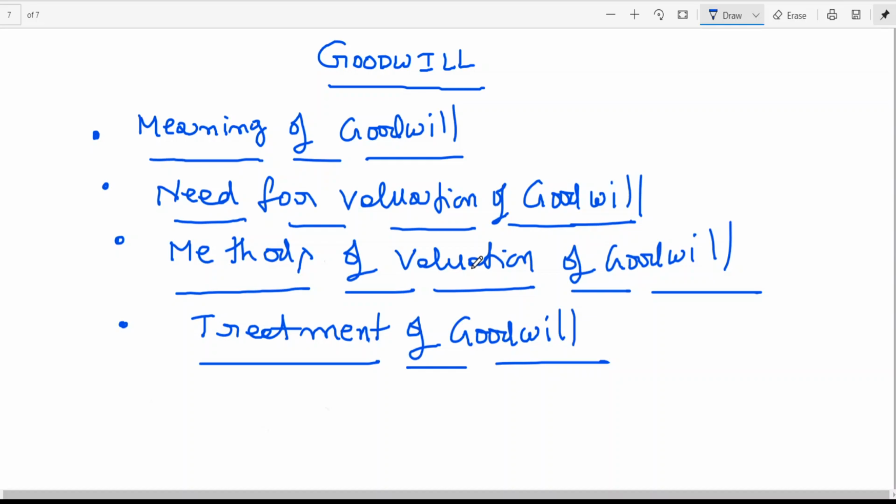Reputation you cannot get overnight. It is not because of something like advertisement or publicity.